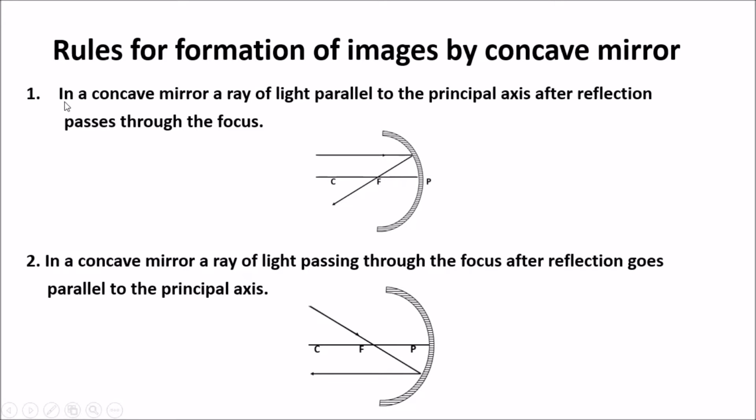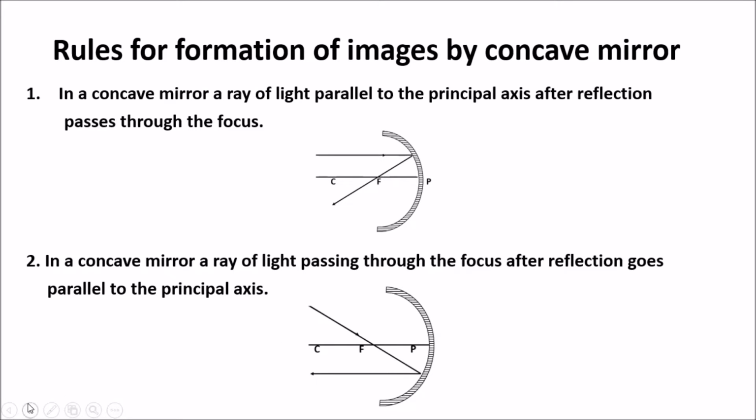So what is rule 1? In a concave mirror, a ray of light parallel to the principal axis passes through the focus after reflection. This is rule 1. Rule 2 is exactly the opposite of it, which means even if you draw the same diagram and just change the direction of the arrow, it becomes rule 2. So let's talk about what exactly rule 2 is. When a ray passes through the focus of a concave mirror, then after reflection from the concave mirror, it passes parallel to the principal axis. So in a concave mirror, a ray of light passing through the focus goes parallel to the principal axis after reflection.